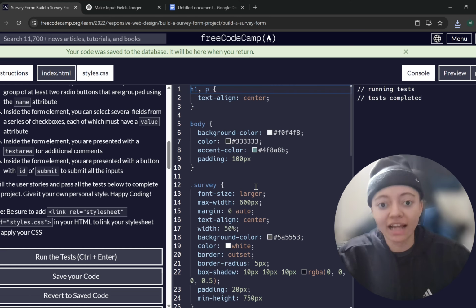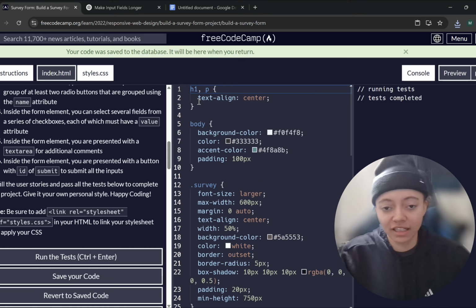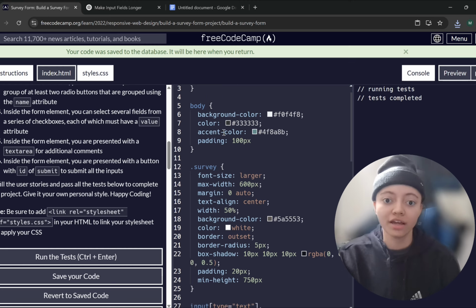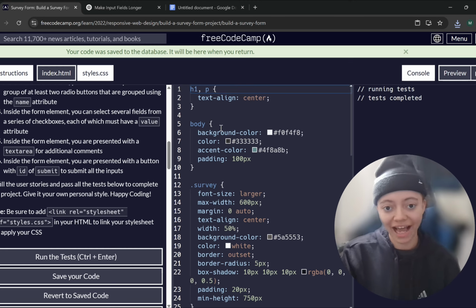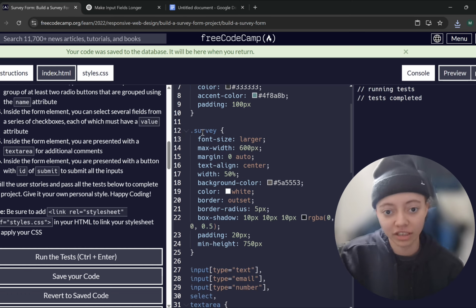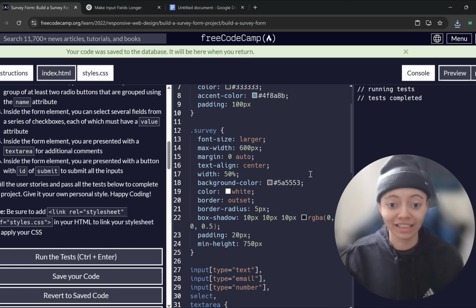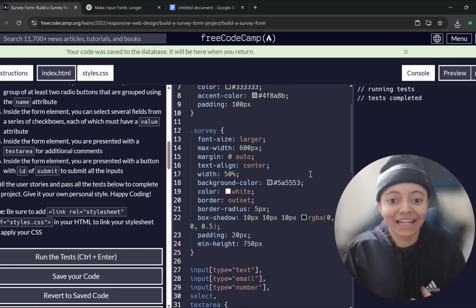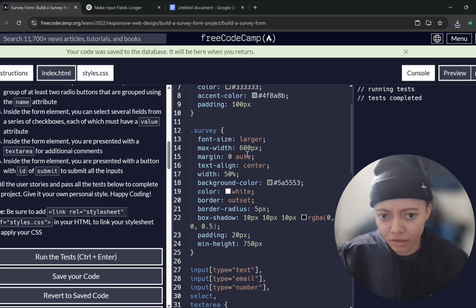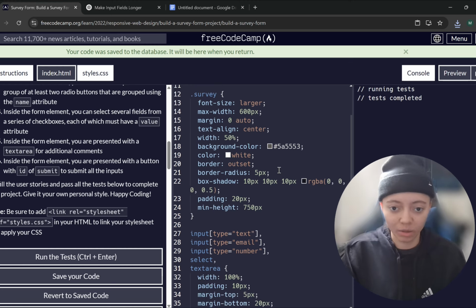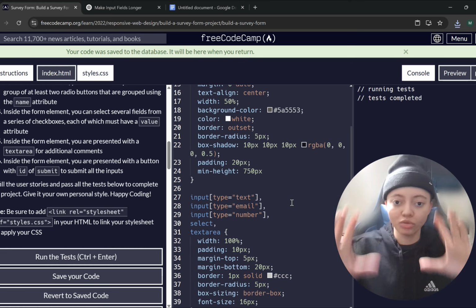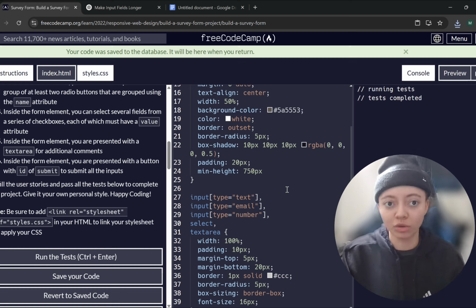Now here I have my CSS, and I started with aligning the center for these two. Then I did it for the body. I know it's better to do it with class, but I normally do it for like H1, P, body, and that's normally it. Then here's the class for survey, and I just started going crazy, in all honesty, typing whatever I needed to get up in there, and that ended up working. I believe I needed help. Wait, no, actually, I think I added this, but I didn't need help for that. And then I added the padding, the min height, just to be able to make the thing a little bit longer, as you guys will end up seeing.